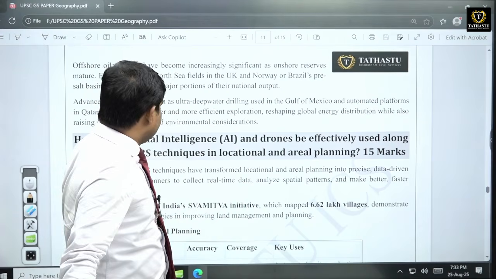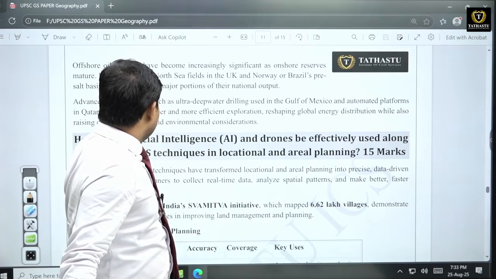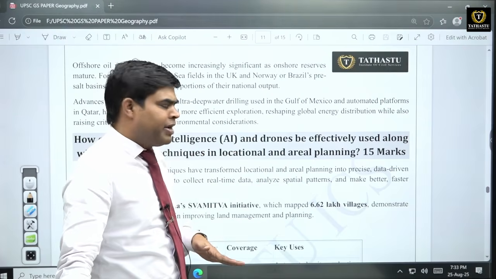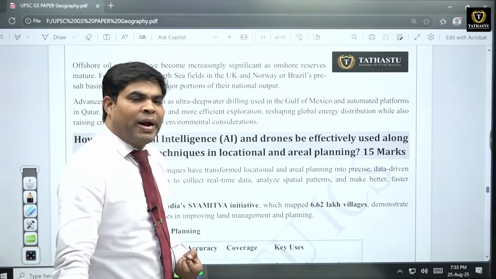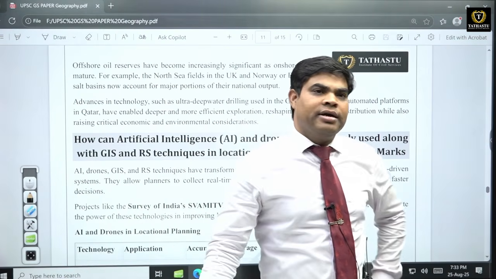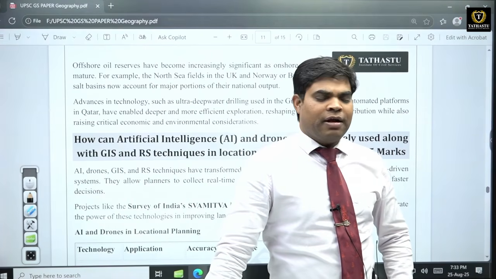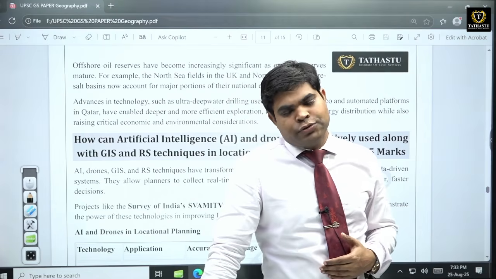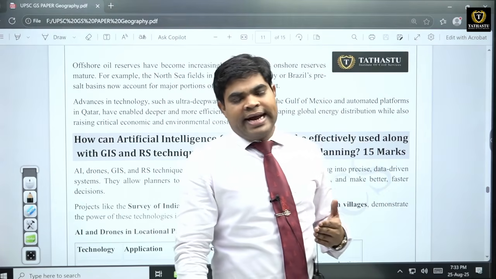And these things like AI, drones, remote sensing, GIS can also be utilized for area planning, locational planning. What is the history of planning in India? In India, we had the erstwhile Planning Commission in the 1950s. But in the beginning, this Planning Commission focused on a one-fits-all solution. Because of that, the growth was not as expected.